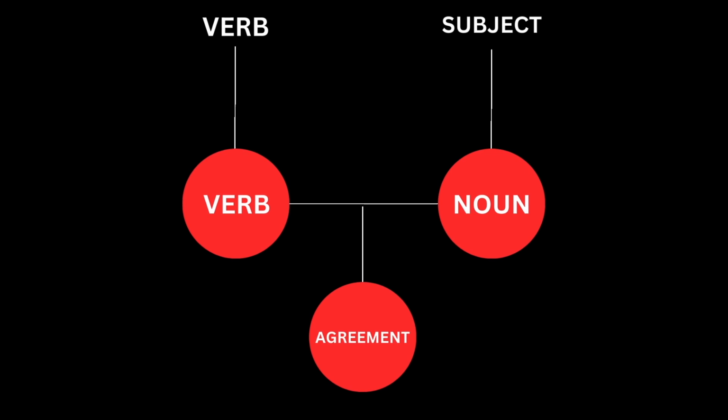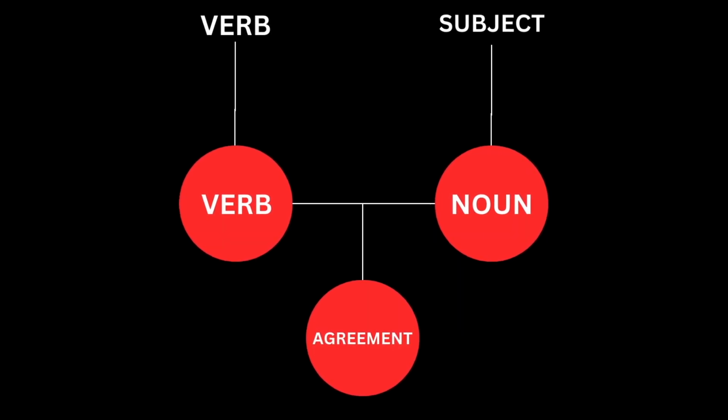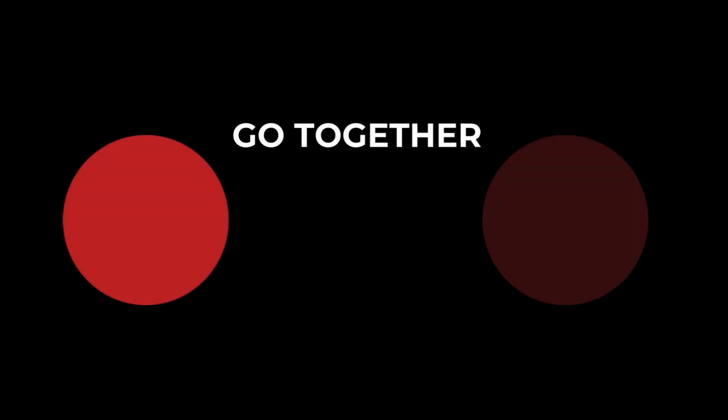So now we will talk about subject-verb agreement. Remember, a subject is a noun, and a verb is a verb. The noun and the verb, when they come close together, follow an agreement. That rule is called subject-verb agreement. We never say, he am happy. You never say, he are happy. You always say, he is happy. Why is that? He and is go together.